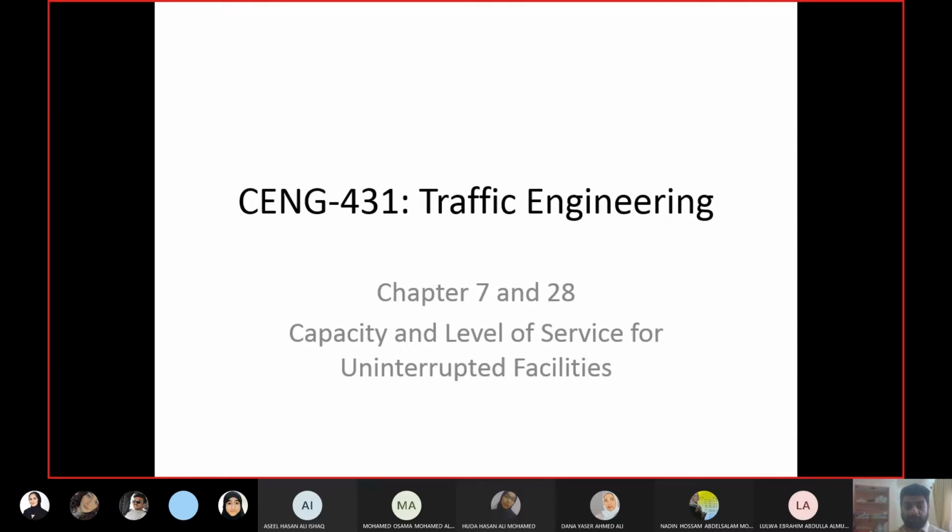Sorry, if you have a T intersection, you will have 3 directions, and each direction will have or may have right turning, straight, left turning, and U-turn. Some of them will not be there because of the 3-leg intersection, but whatever directions you have, you have to collect them. So collect peak hour volume with 15 minutes interval, heavy vehicles and passenger cars separately, and for all directions.